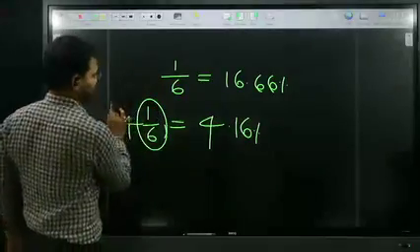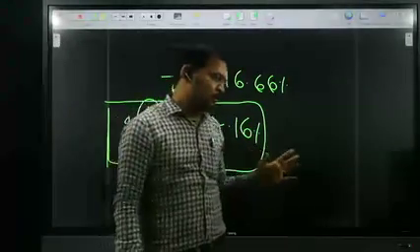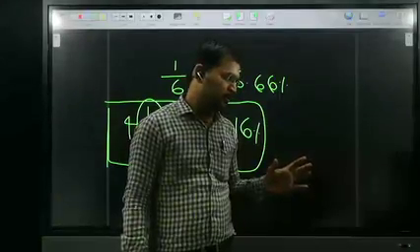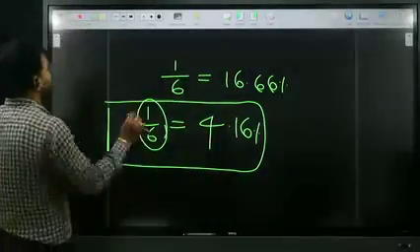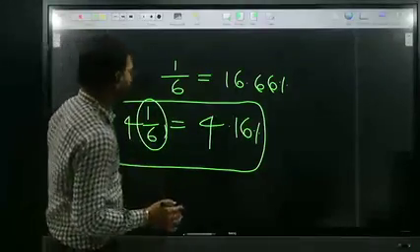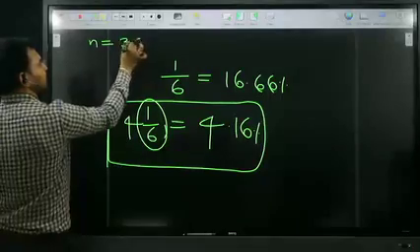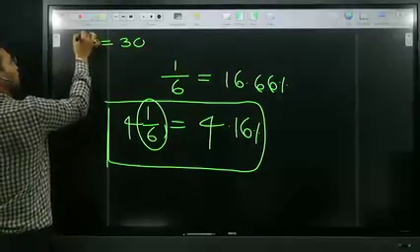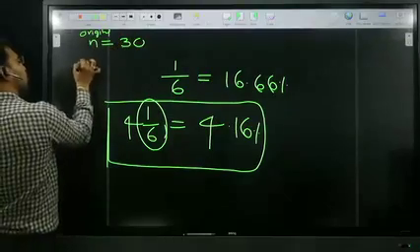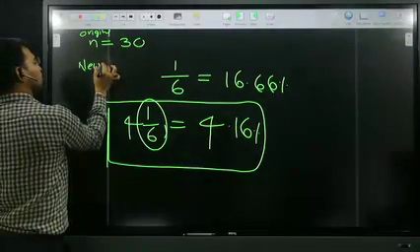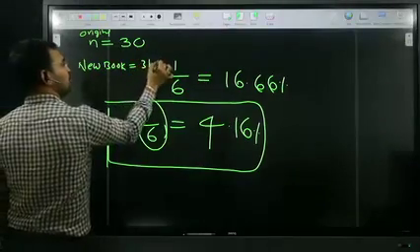Both are right answers. Not only this question, Andy. Got it, sir. How is it 1.25? Amma, in the original notebook, number of pages are 30. This is the original notebook. But in the new notebook, number of pages we got is 31.25.